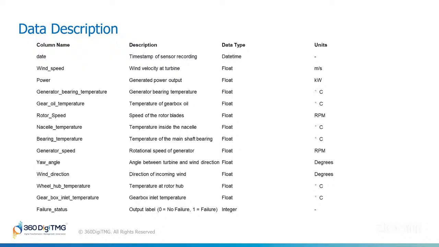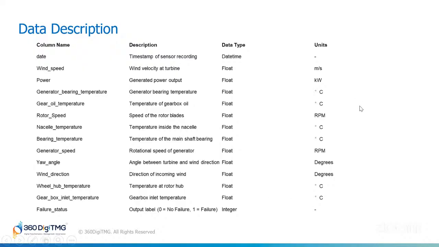Basically, zero means there's no failure of the turbine. One means there was a failure of the turbine. So this is what we are trying to predict basically. So we'll use this data, wind speed, temperatures, speeds, to figure out patterns that might tell us when a turbine is about to fail. For example, if we notice that every time the generator bearing temperature goes above a certain level, the turbine fails soon after, we can use that pattern to make predictions.